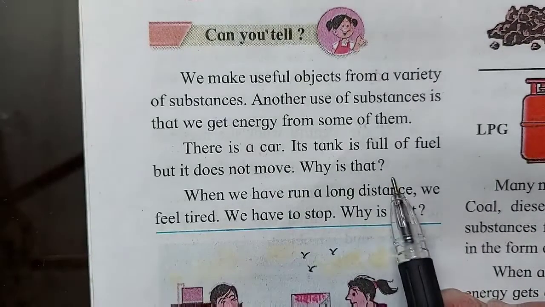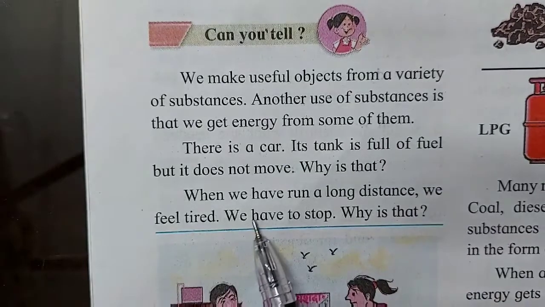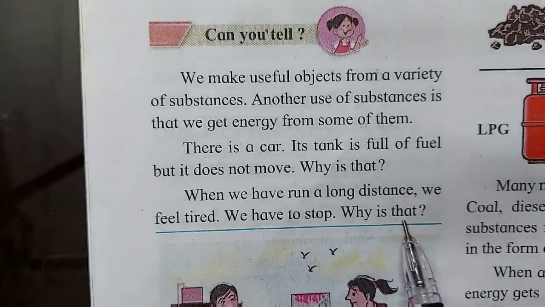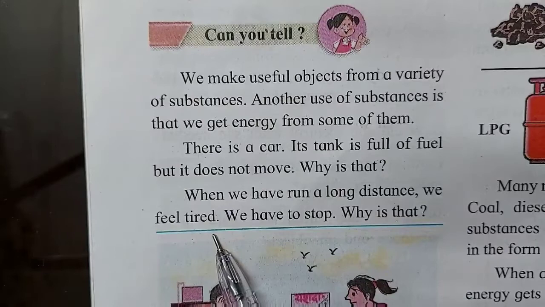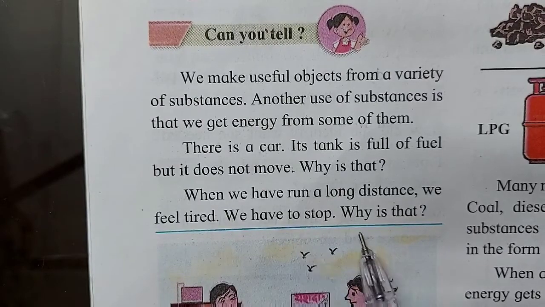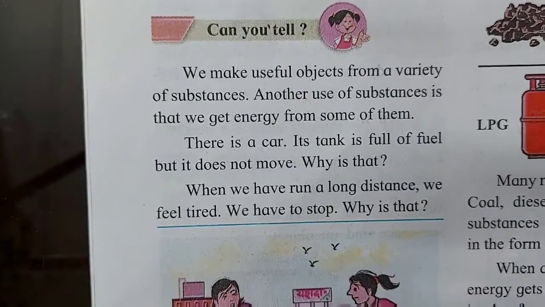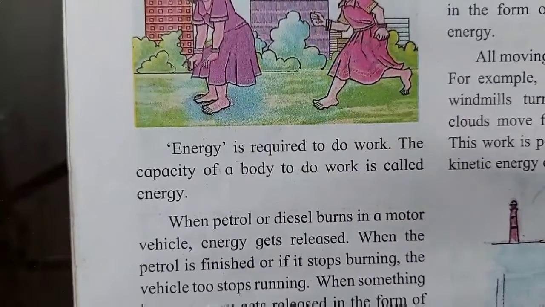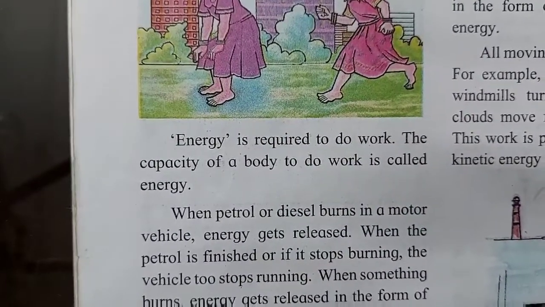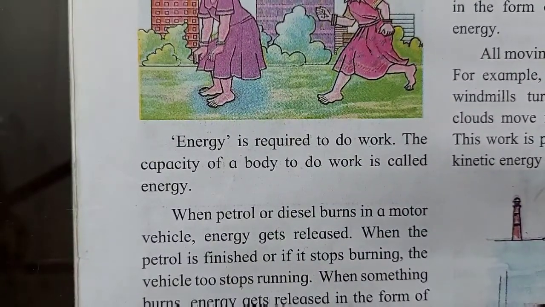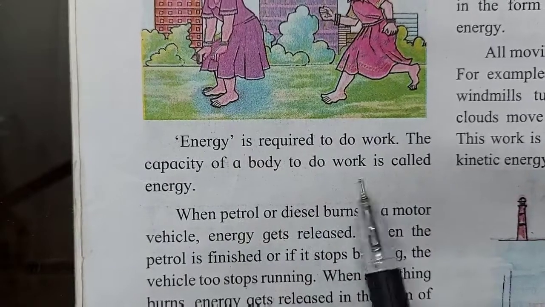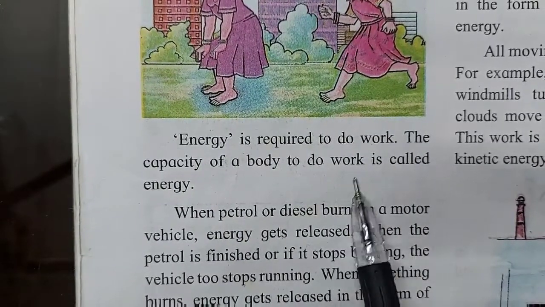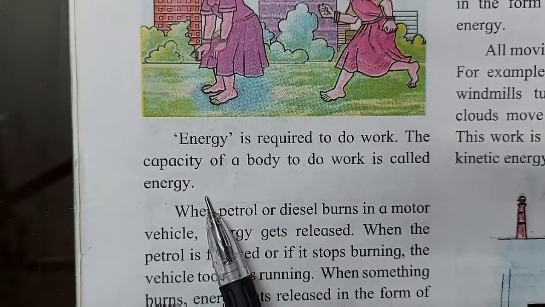Why is that? When we have run a long distance, we feel tired. We have to stop. Why is that? Energy is required to do work. The capacity of a body to do work is called energy.